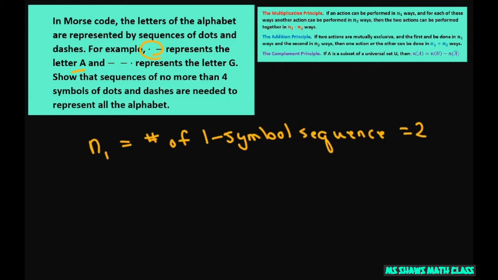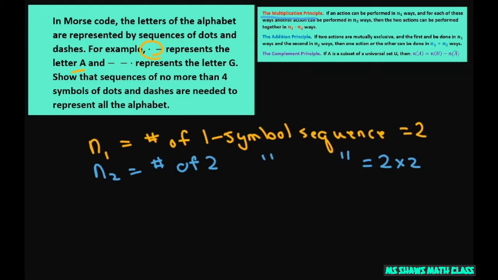Now let's look at, we can think of 2 symbol. Okay. So we can think of the 2 symbol, for example, we can be filled with 2 boxes to be filled with each a dot or a dash. So that's going to be equal to 2 times 2 using the multiplication principle.